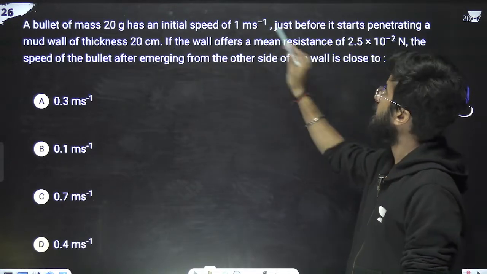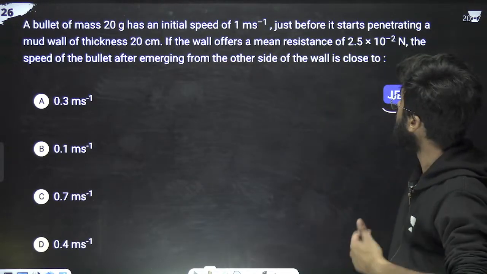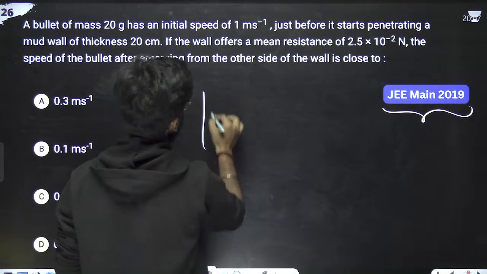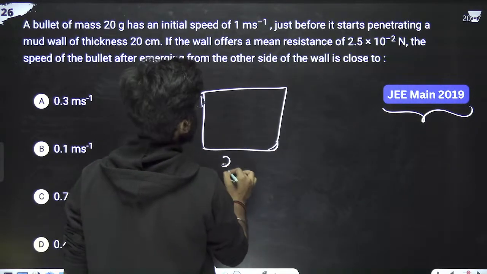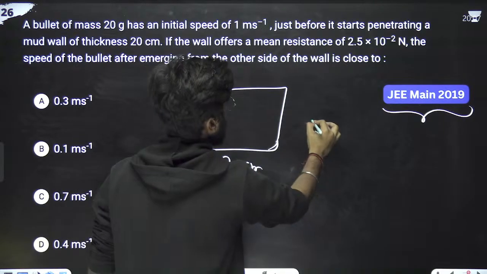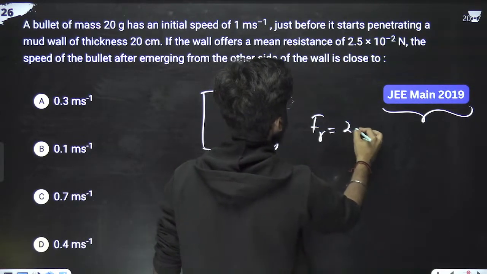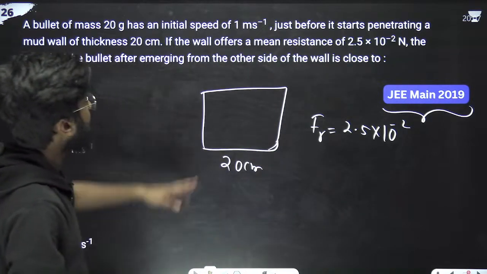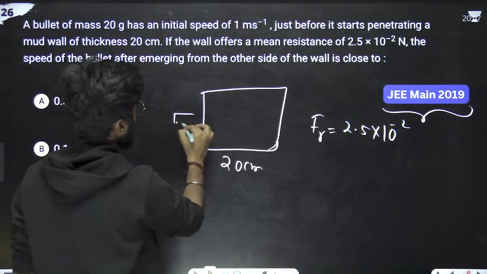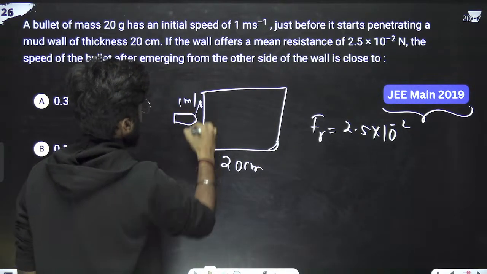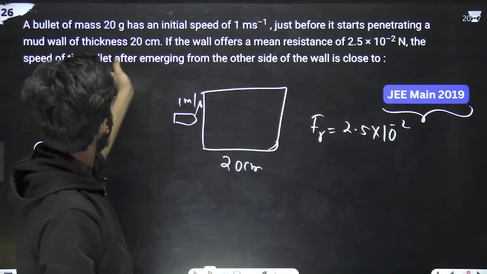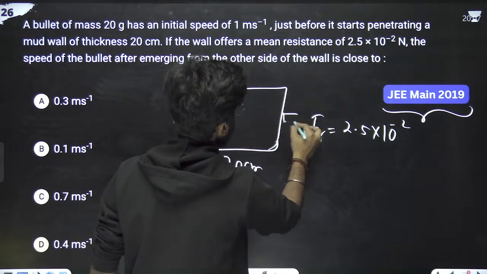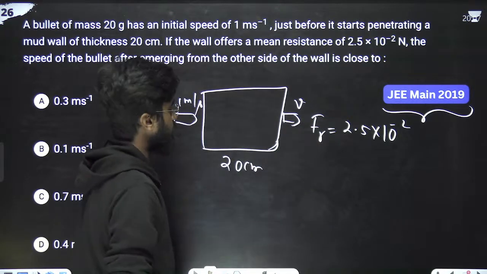What is the mass? This is the initial speed just before penetrating the mud wall. The thickness of the wall is 20 centimeter. The resistive force F is 2.5 into 10 to the power minus 2. The initial speed is 1 meter per second. What is the speed after the bullet emerges on the other side? Suppose that the speed is v.